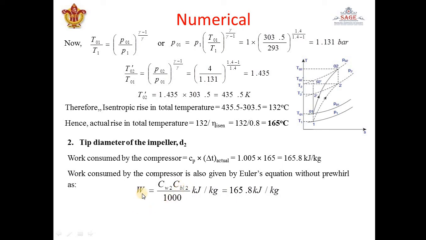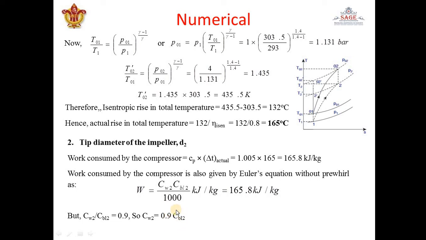Okay, so Cw2 by Cb2 is given 0.9, the ratio is given. So here two unknowns are there, so we can replace it by one unknown by writing Cw2 in terms of Cb2. Okay, so Cw2 is equal to 0.9 Cb2.